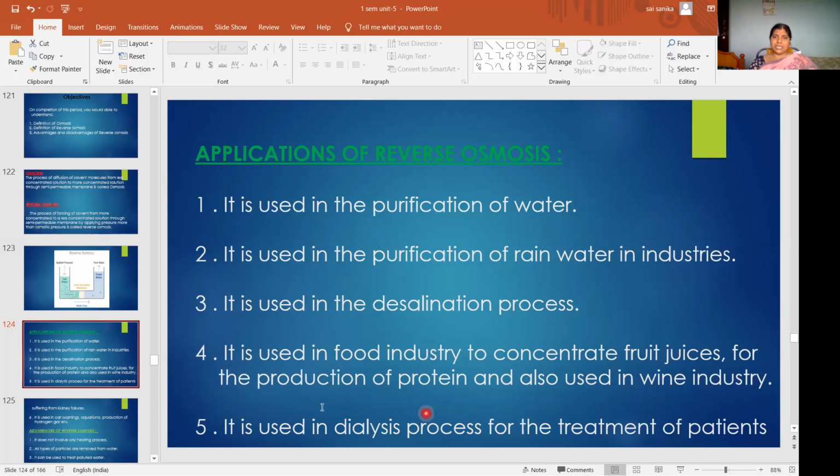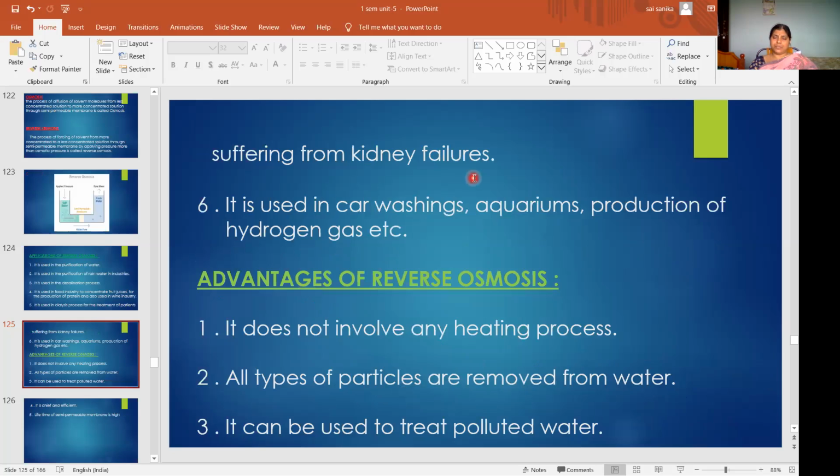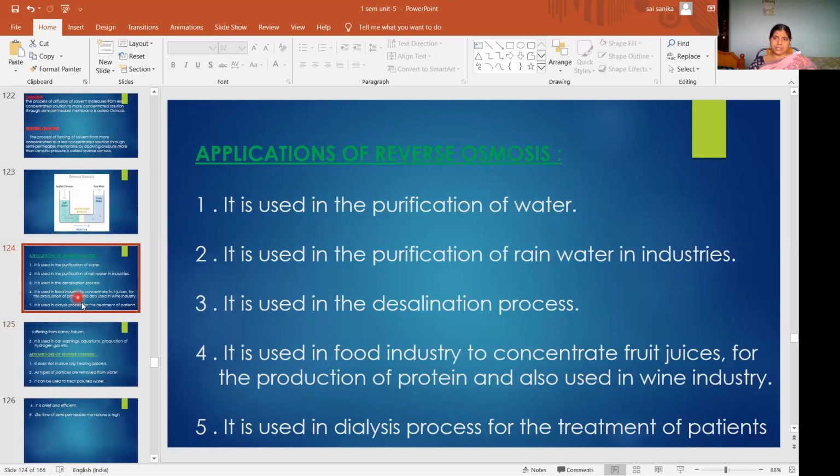Then it is used in the dialysis process for the treatment of patients who are suffering from kidney failure. So kidney failure patients will be there for dialysis treatment. We use the reverse osmosis process.